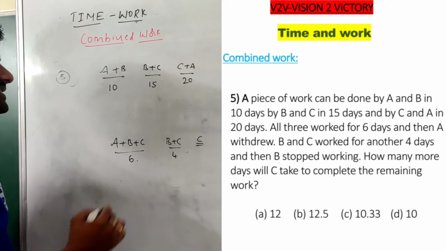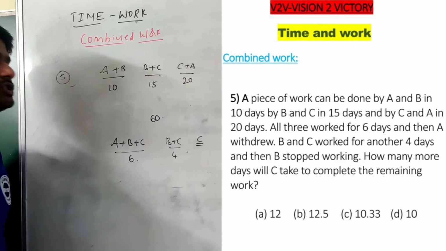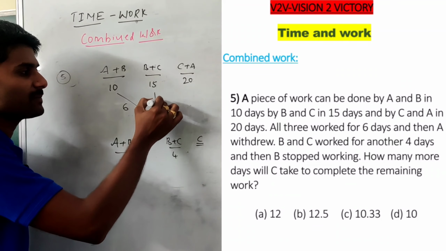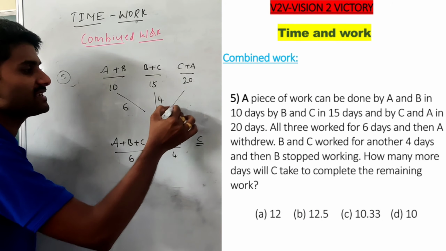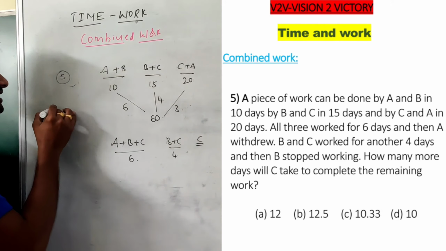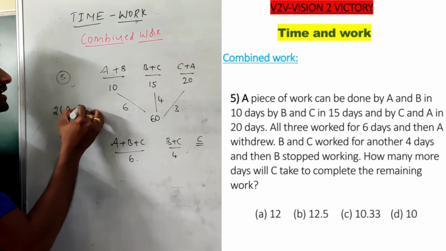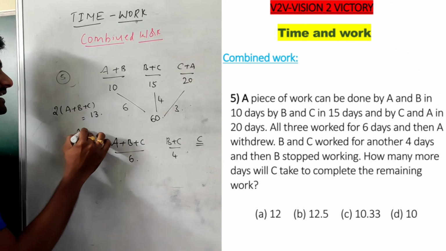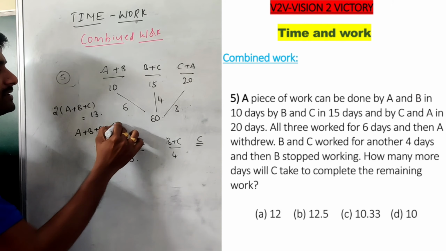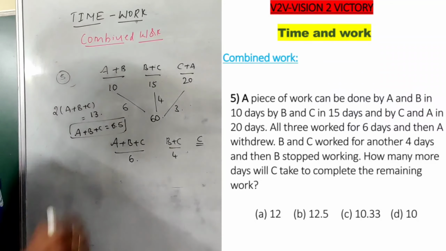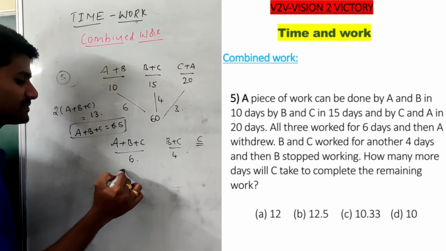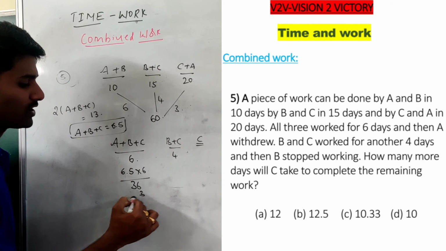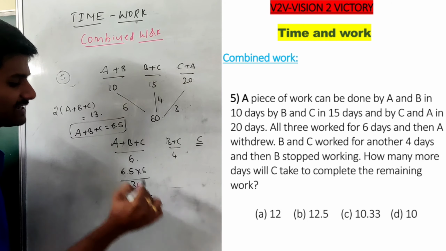That is the information. Here the total work is 60 units. A plus B perform 6 units per day, B plus C perform 4 units per day, and C plus A perform 3 units per day. Then 2 into A plus B plus C is 13, so A plus B plus C is 6.5 units per day. All working 6 days means 6.5 into 6: 6 sixes are 36, and 6 into 0.5 is 3. So they completed 39 units.